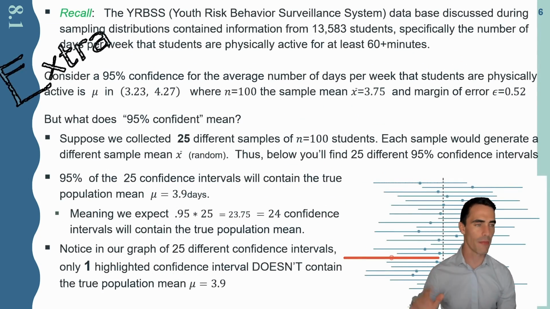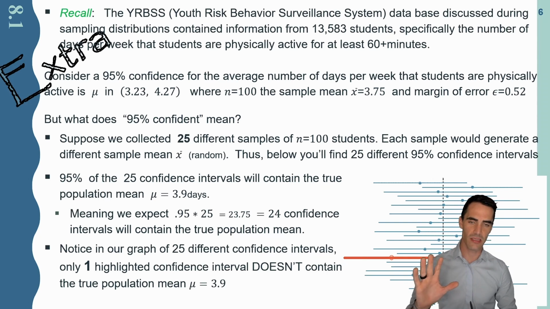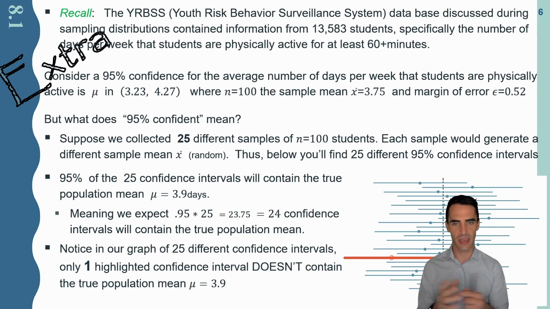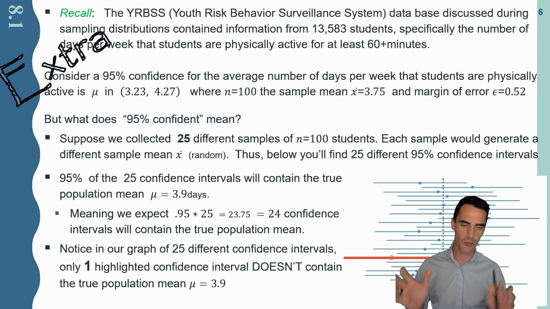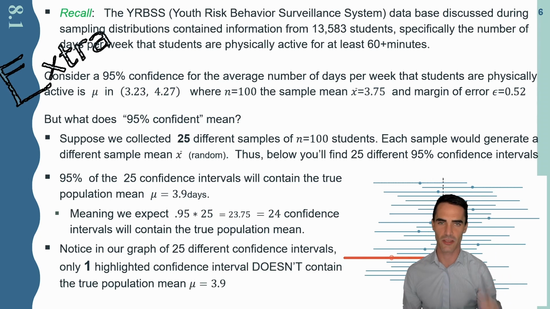I want to talk a little bit about that 95% confidence. What do we actually mean? This is a little bit of motivation behind these intervals. If you'd like to skip ahead, that's perfectly fine. You can just look at the next bookmark down below. But for the rest of us, I think it's important that we understand that 95% confidence doesn't mean that we're literally 95% confident in our interval. It actually has a bit of meaning behind it. And so I have an illustration for you here.